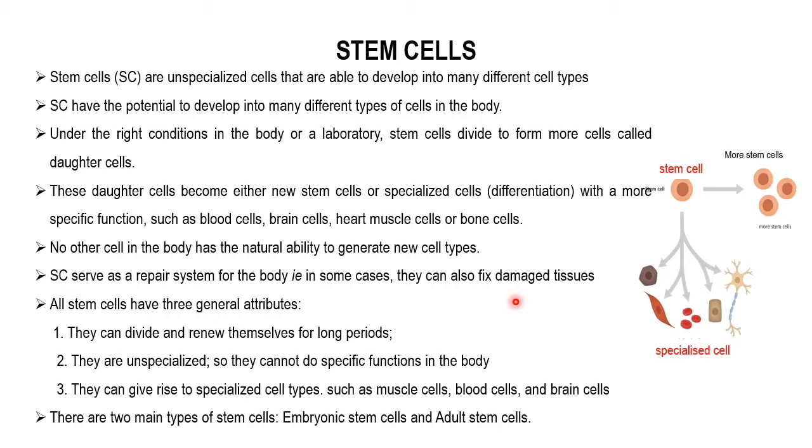One is they can divide and renew themselves for long periods. Second, they are unspecialized, so they cannot do any specific function in the body, like the muscle cells or neural cells, which have specific functions.